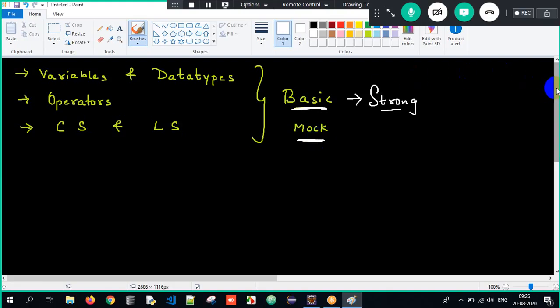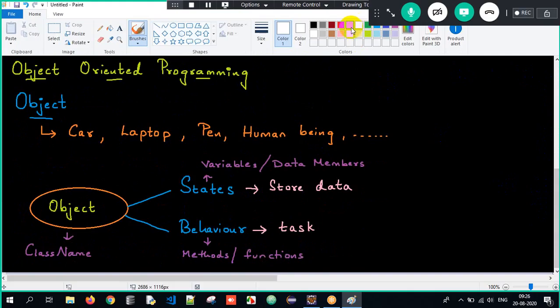Clear? Great. Now we started the session with something called as what? We started the session with object-oriented programming, the core part of Java. What is an object, guys, basically? Sir, an object is nothing but a part of the real world and it is physically existing. We call those objects, real world entities. I took examples such as car, laptop, pen, human being, monkey, donkey. You can take any number of objects, correct?